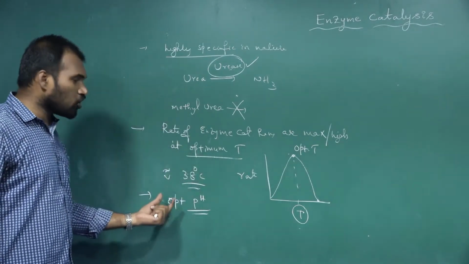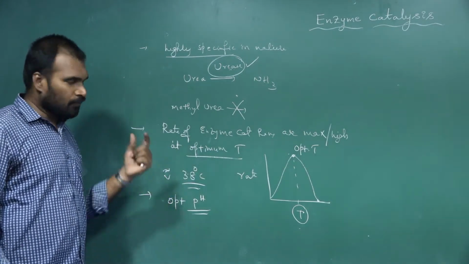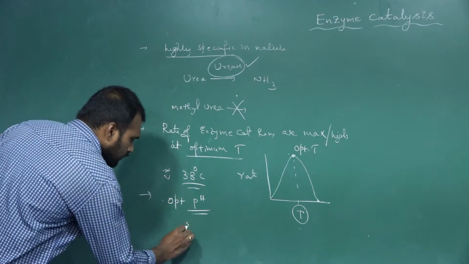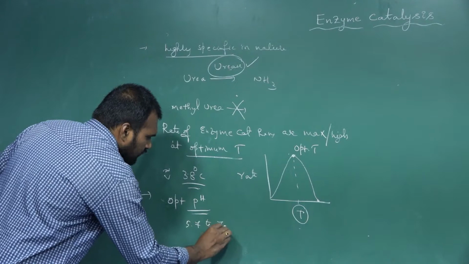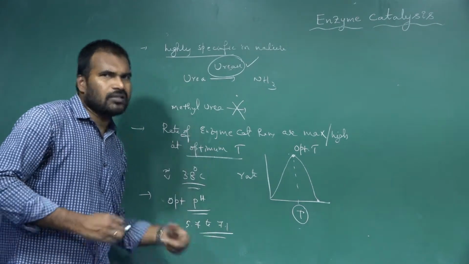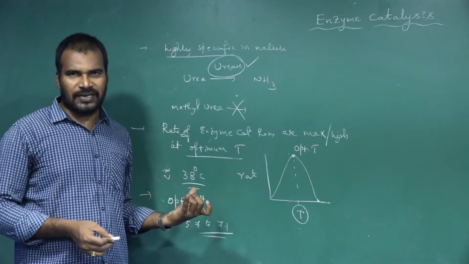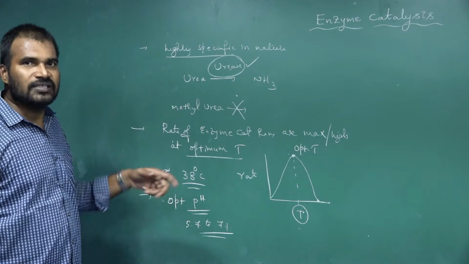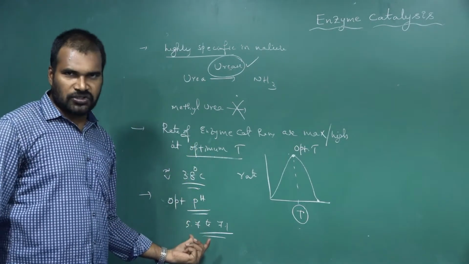Then what is the range of optimum pH? The usual range of optimum pH is 5.7 to 7.1. When the pH is between these values, it is suitable for enzymatic reactions. Generally, the rate of these enzymatic reactions is high in this pH range.